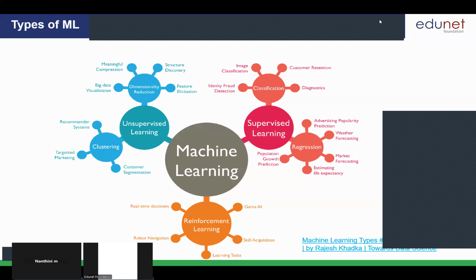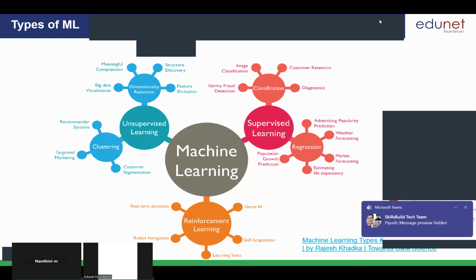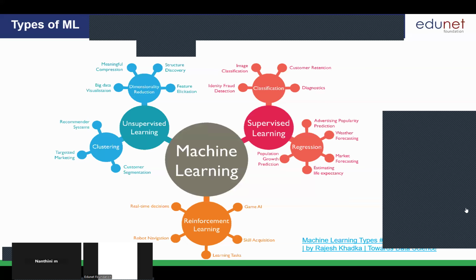Now coming to the three major categories. The first one is classification. Can you tell me what is classification? Here we have some examples of classification like fraud detection and image classification. Classification means we will be dividing the data into multiple categories. Under classification, we have different types, like binary classification. We will be dividing the data into multiple class labels, label-based categorization. Very good. The examples are image classification, fraud detection, spam detection and so on.